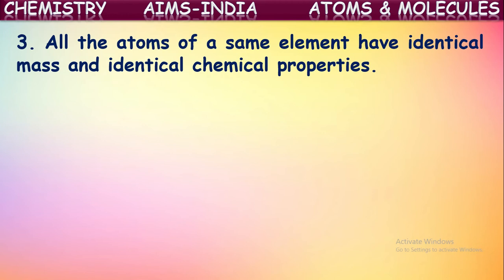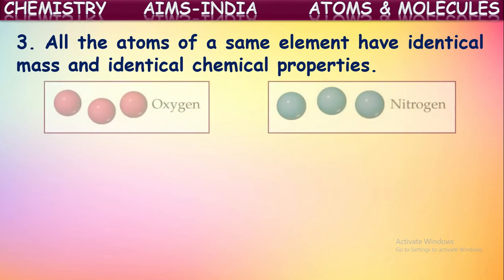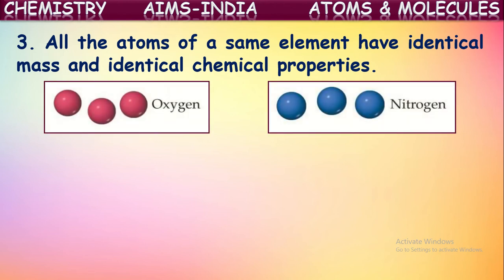All the atoms of a same element have identical mass and identical chemical properties. Yes, if we consider any atom, any element, if we collect the atoms of that element from different samples, they will be all same in all respects. Their properties will be same.